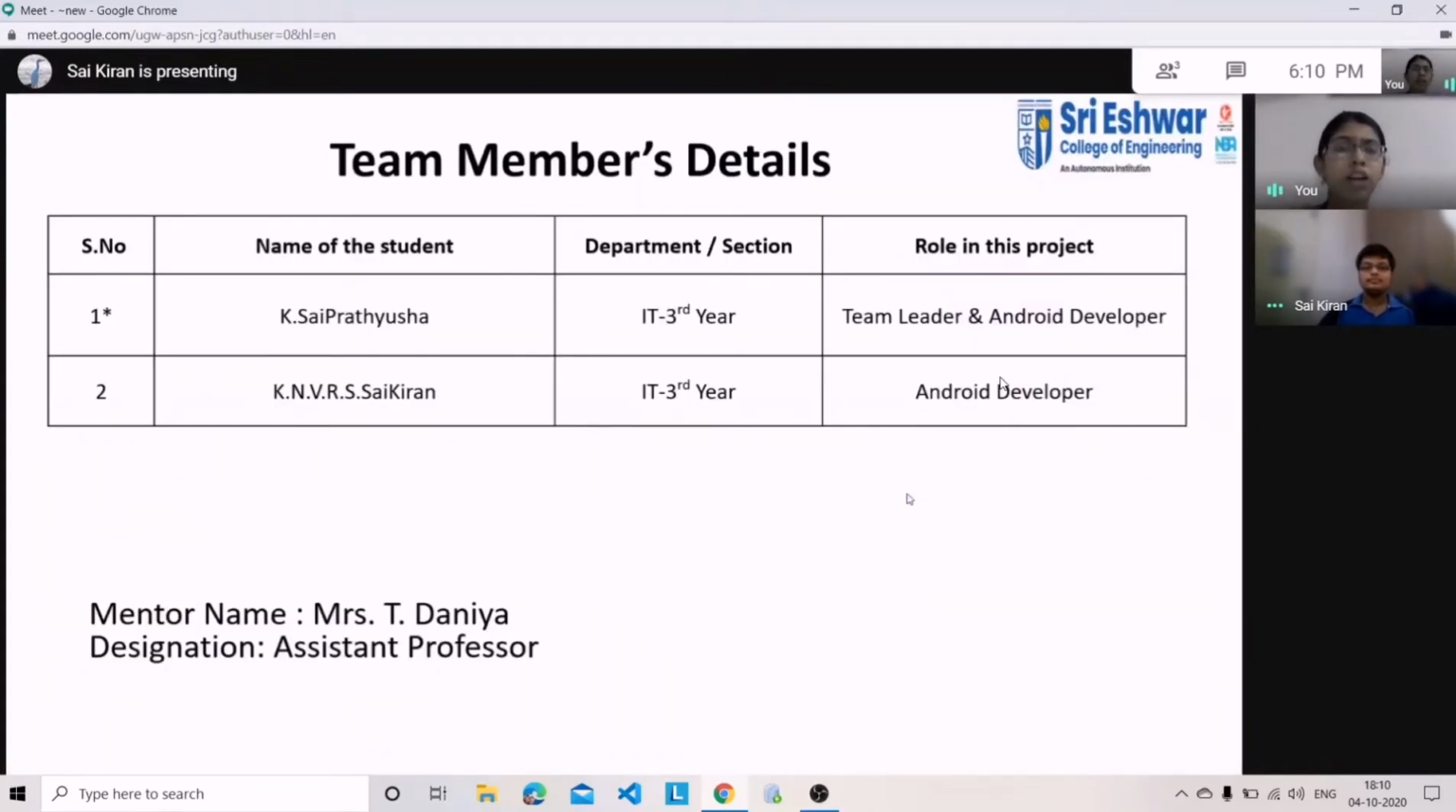My role in this project is team leader and Android developer. Myself, Sai Kiran, I am also an Android developer. I am pursuing my BTech at GMR Institute of Technology, specialized in information technology.